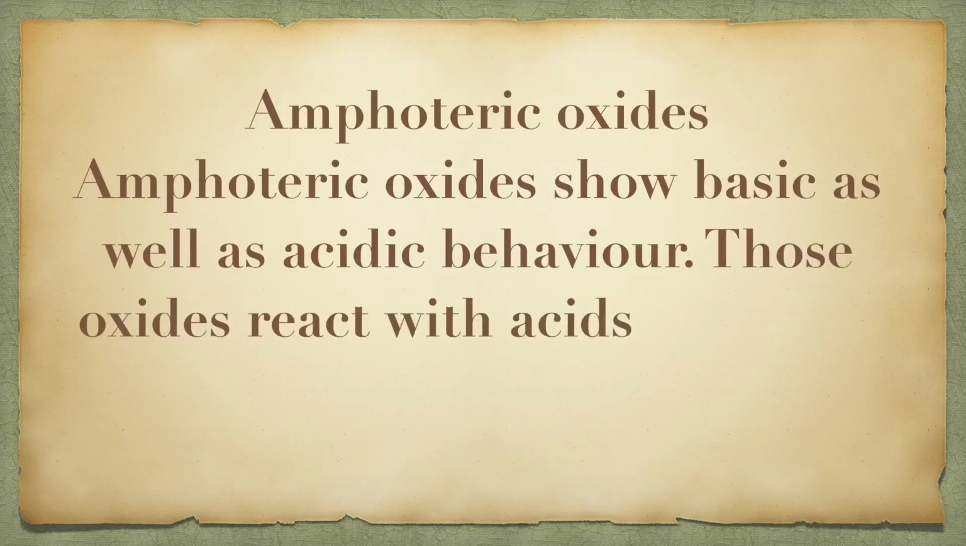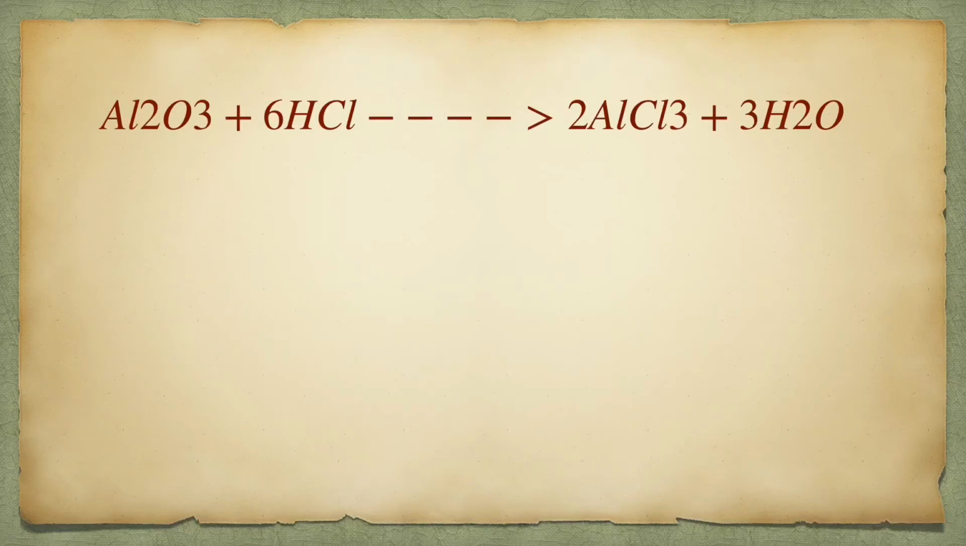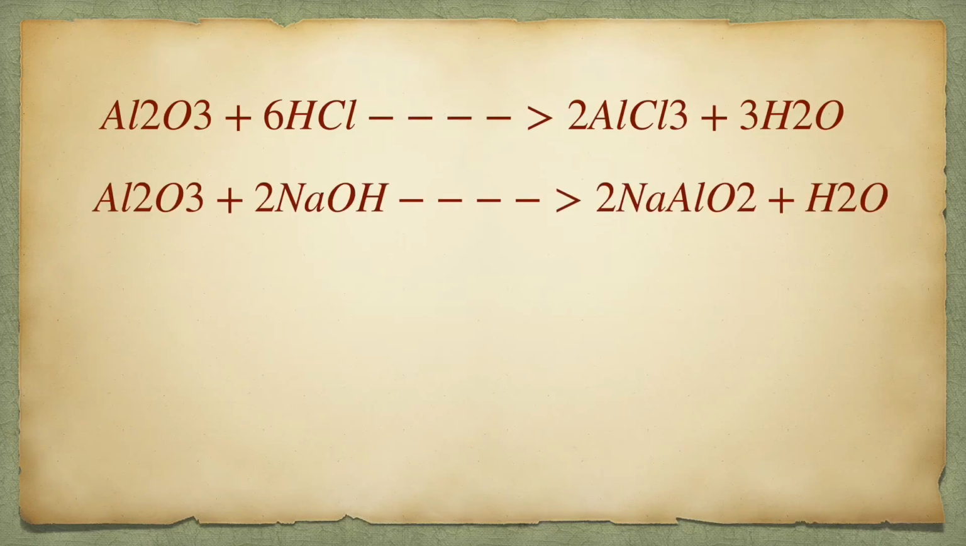Aluminium oxide and zinc oxide are the examples of amphoteric oxides. Aluminium oxide reacts with acid as well as base. Aluminium oxide reacts with hydrochloric acid to form aluminium chloride and water. Aluminium oxide reacts with sodium hydroxide to form sodium aluminate and water.